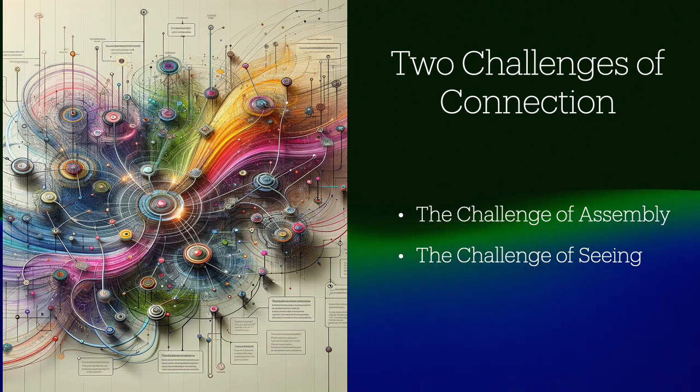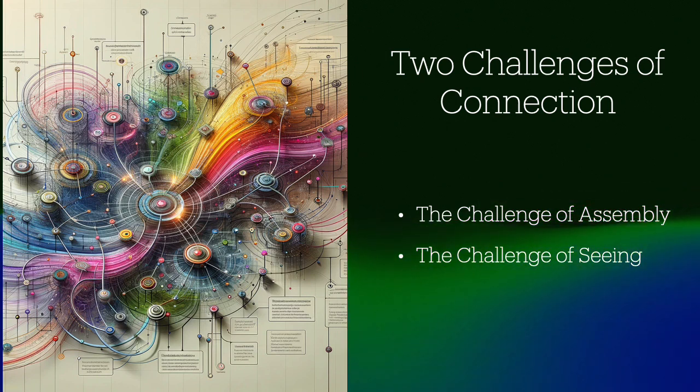There are two main challenges we face when trying to organize information in a connected way: assembling the information and seeing patterns in it. We have the tools to address these challenges, but they're tough to use at scale, making them impractical for many.